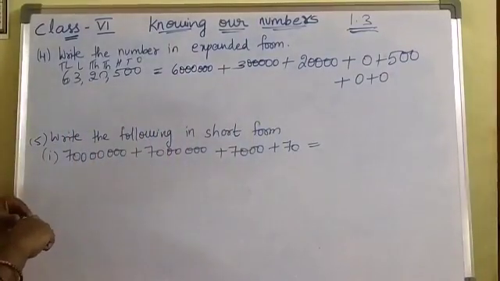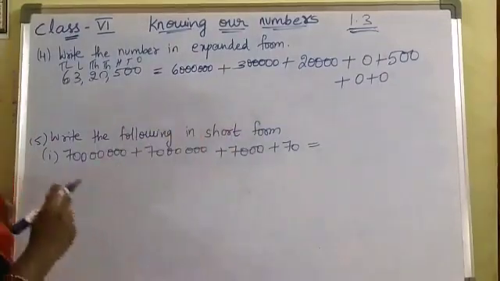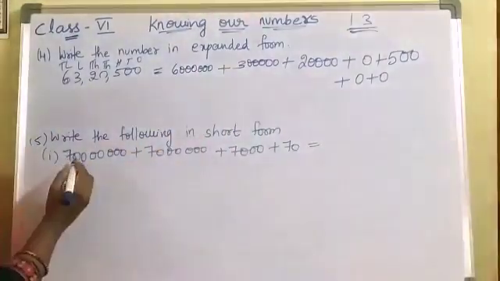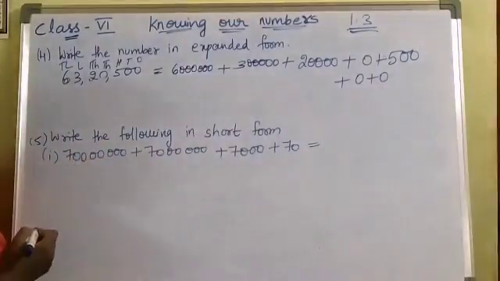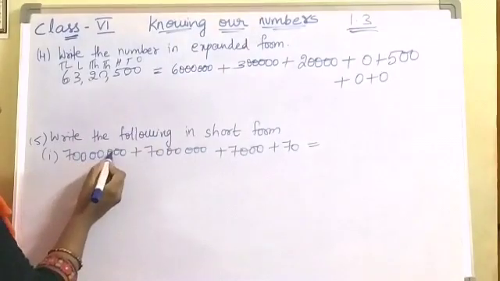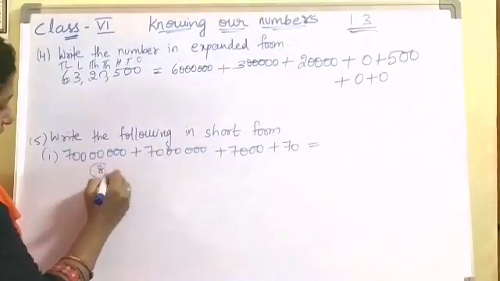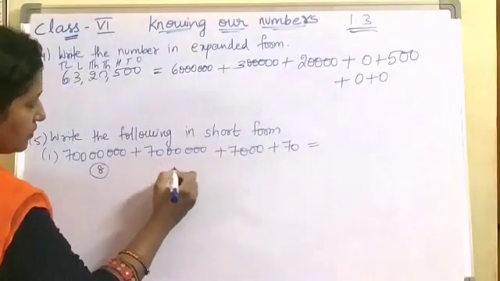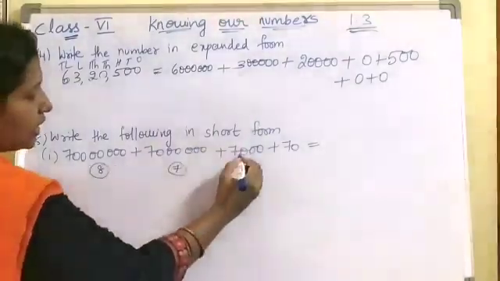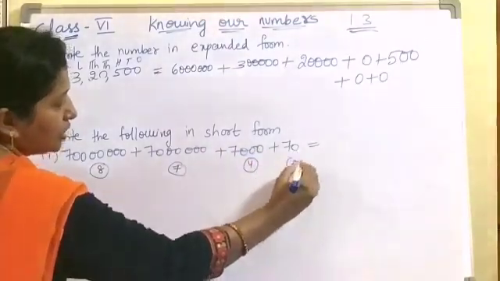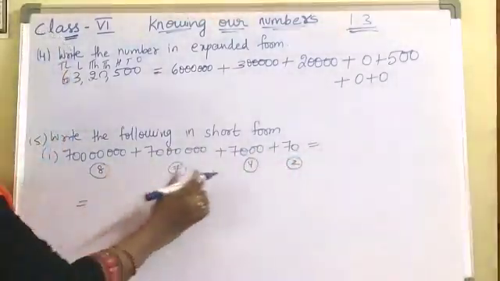Right? They are given in expanded form. You should write in the short form. So here little bit confusion only, right? Then there is a small trick. First count the number of digits in each number. If in this number 1, 2, 3, 4, 5, 6, 7, 8. Here in this 8 digits are there. Coming to here 1, 2, 3, 4, 5, 6, 7. Here 7 digits are there. Here 1, 2, 3, 4. 4 digits are there. And coming to here 2 digits.